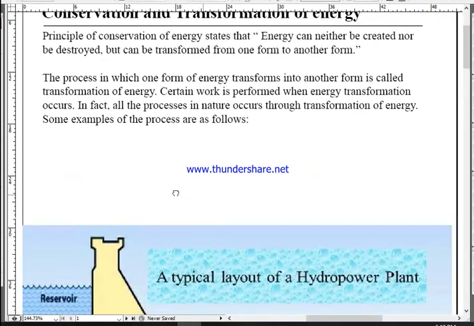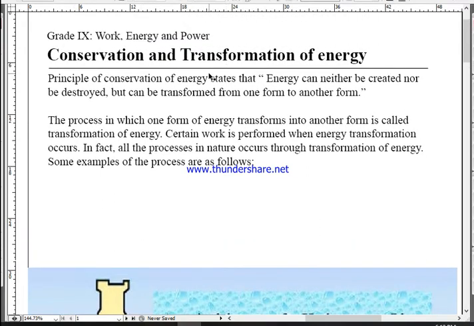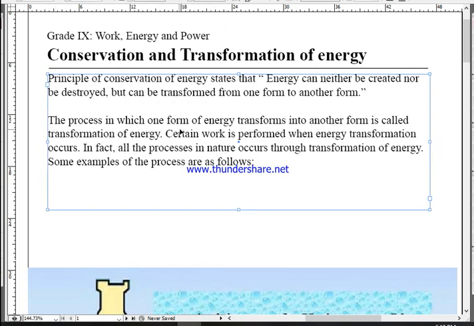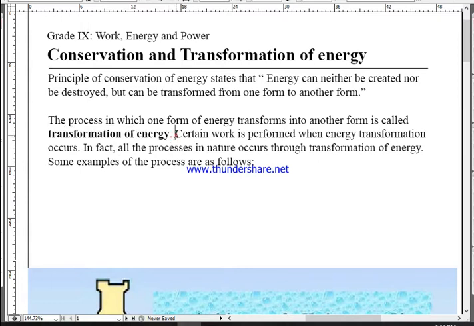Yes, okay, now in conservation of energy, we claimed that energy cannot be created, energy cannot be destroyed, but in our surroundings, what's happening? Energy is being transformed from one form to another form, and this process in which one form of energy transforms into another form is called transformation of energy. Okay, and while energy is transformed, certain work is performed.